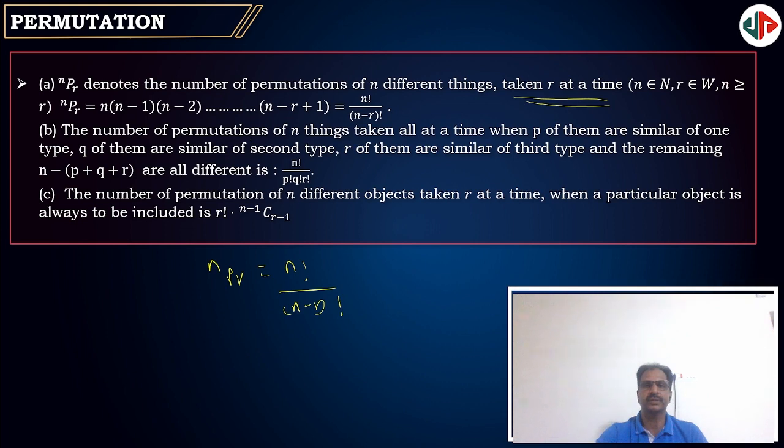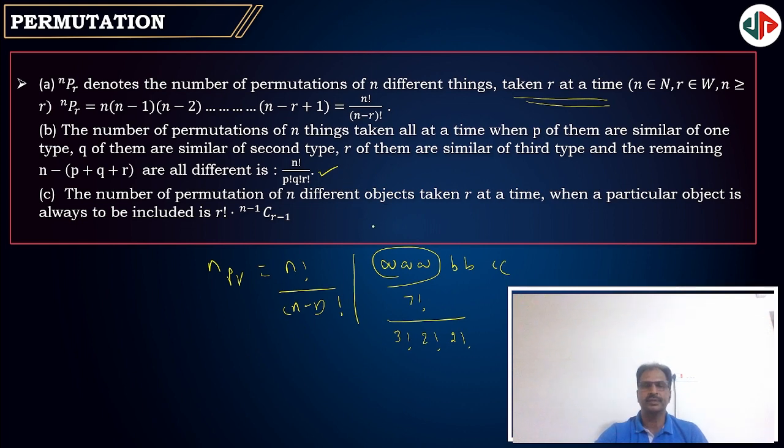Next, the number of permutations of n things taken all at a time, when p of them are similar of one type, q of them are similar of a second type, r of them are similar of a third type, and the remaining are all different, is n factorial by p factorial, q factorial, r factorial. For example, suppose there are 3 A's, 2 B's and 2 C's. How many things are there? 3, 5, 7. In how many ways can you arrange them? 7 factorial, divided by 3 factorial since A is repeated 3 times, 2 factorial since B is repeated 2 times, and 2 factorial since C is repeated 2 times.